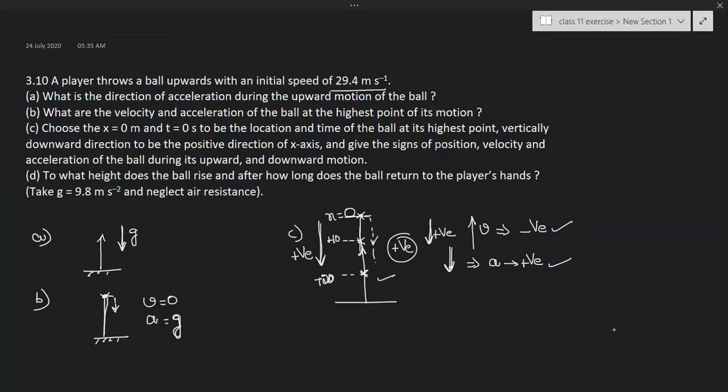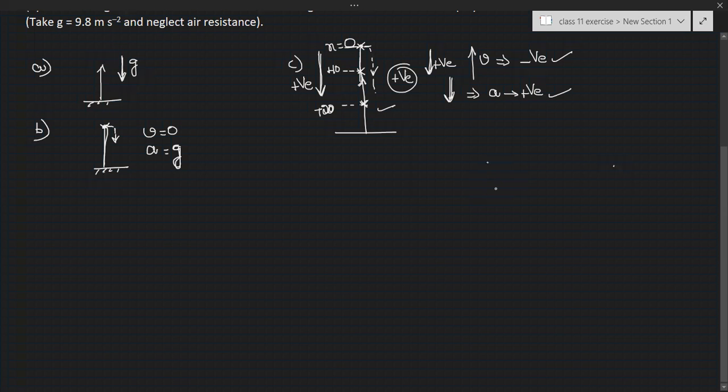Coming to downward motion. While the object is coming downward from some particular height, if you take any point, with this being x equal to 0, the position will be maybe 12 meters, so plus 12 meters, because it is on the positive side. So position is positive.